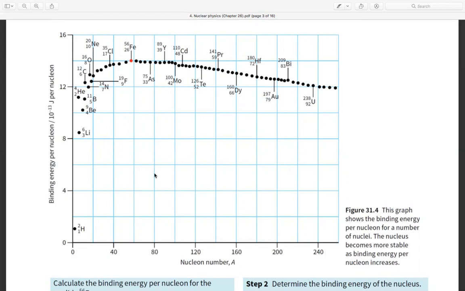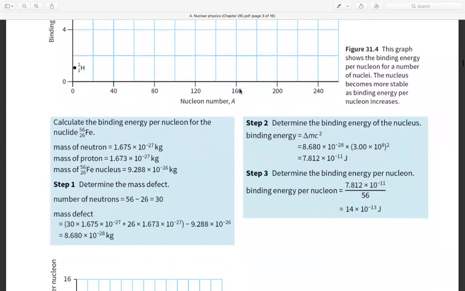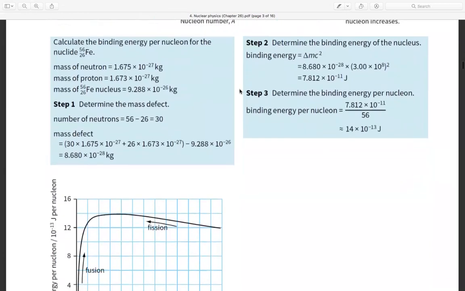On the x-axis is the number of nucleons A, and on the y-axis is the binding energy per nucleon in 10 to the power minus 13 joule per nucleon. Okay, this is some nuclides, and next is a sample.